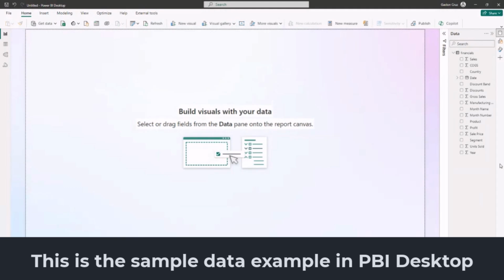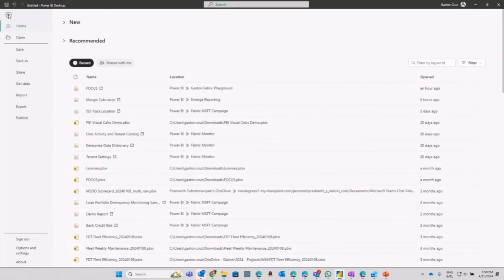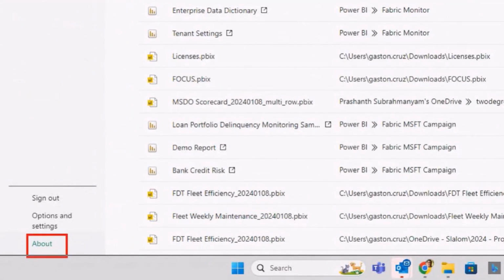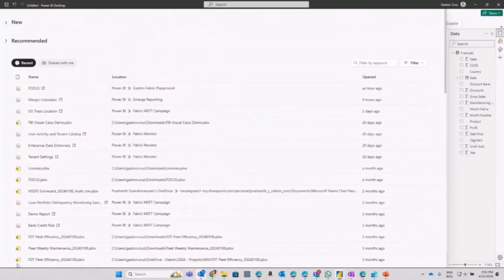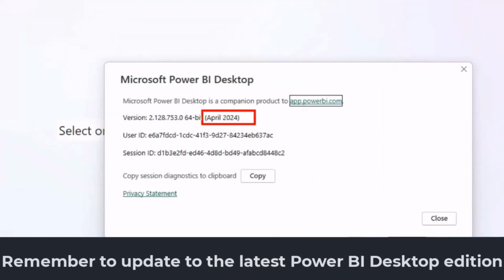But the most important thing is how you can leverage Copilot with your Power BI Desktop session. First of all, I need to go to the File menu over here, then to the About option, and if I click on this one, I see that I have my April edition.